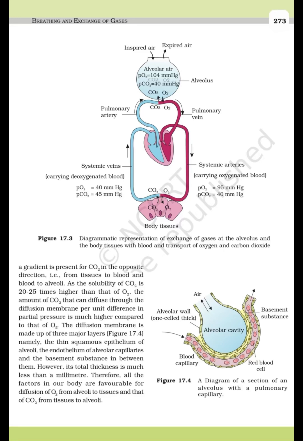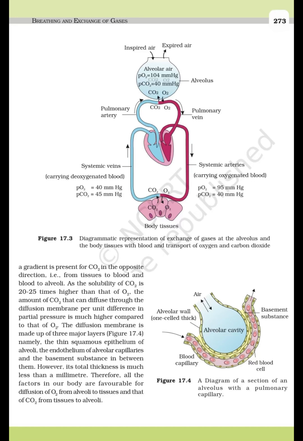Similarly, a gradient is present for carbon dioxide in the opposite direction, that is, from tissues to blood and blood to alveoli. As the solubility of carbon dioxide is 20 to 25 times higher than that of oxygen, the amount of carbon dioxide that can diffuse through the diffusion membrane per unit difference in partial pressure is much higher compared to that of oxygen.